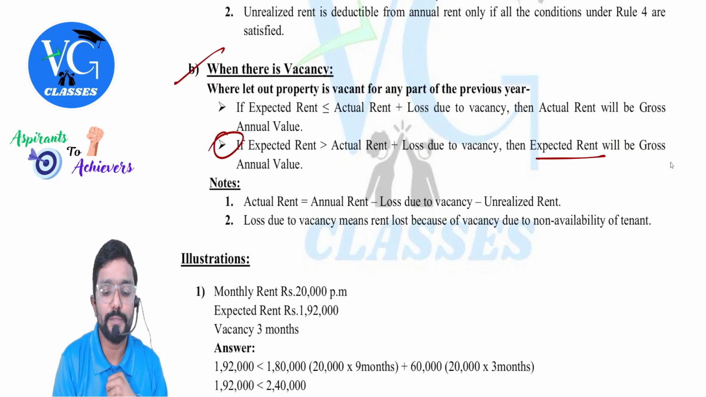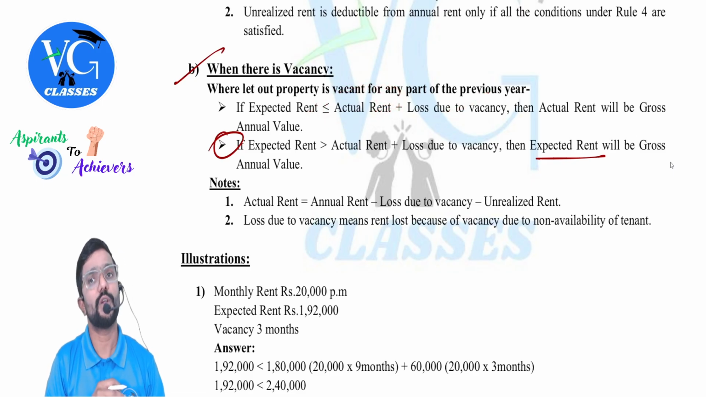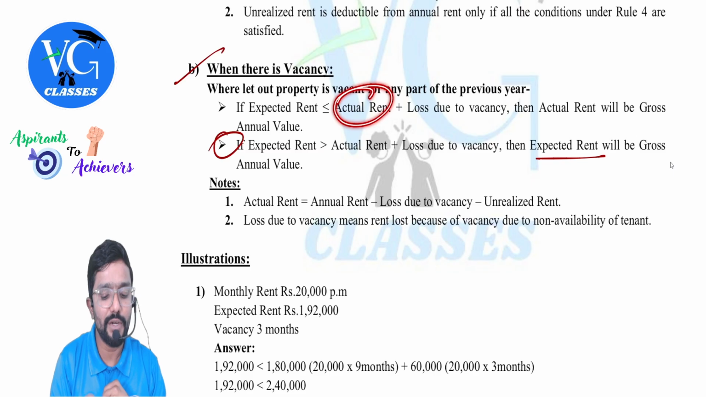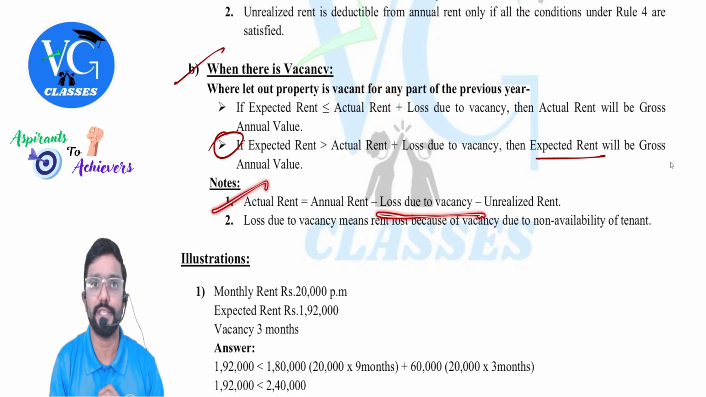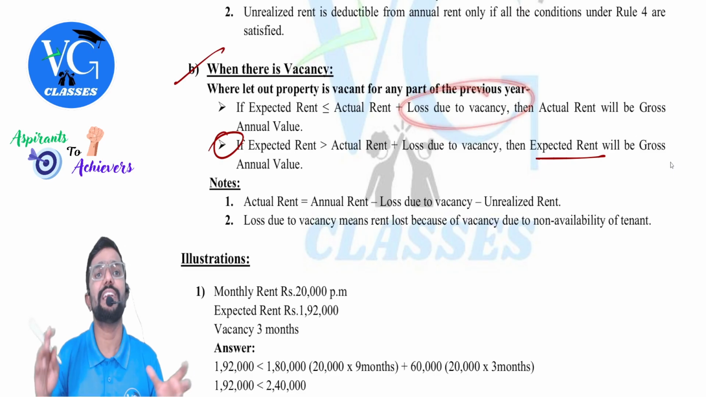Got it. Sir, what if expected rent is less than or equal to actual rent plus loss due to vacancy? Then actual rent would be the gross annual value. Actual rent. And please be careful, while calculating actual rent, you would have already reduced loss due to vacancy. Clear? Again, are we adding and taxing it? No, no. Only for comparison, we are adding loss due to vacancy.